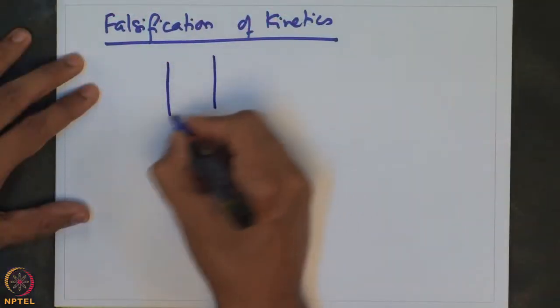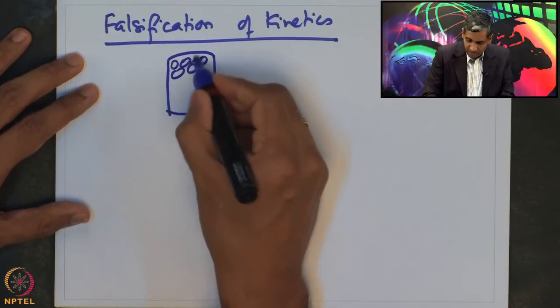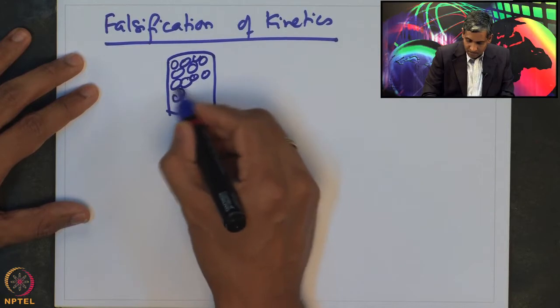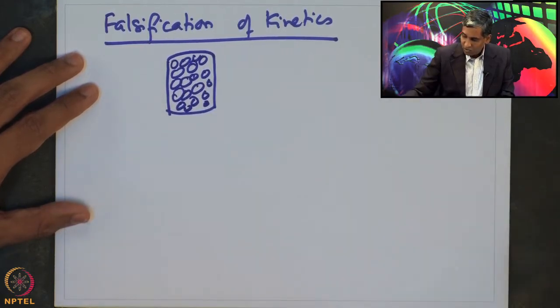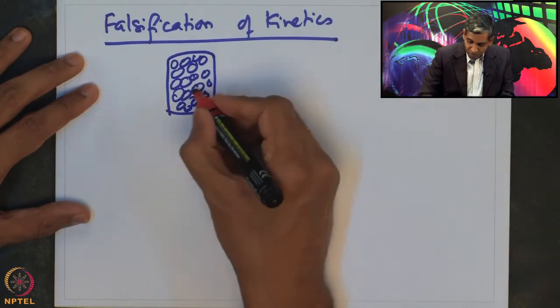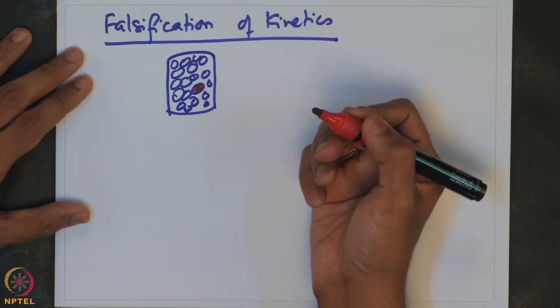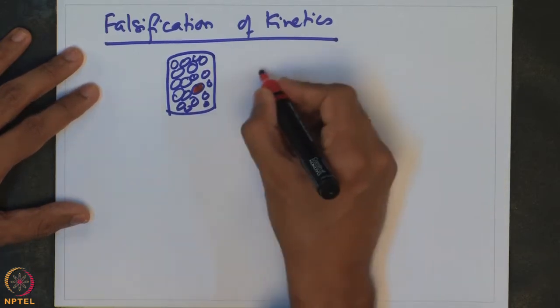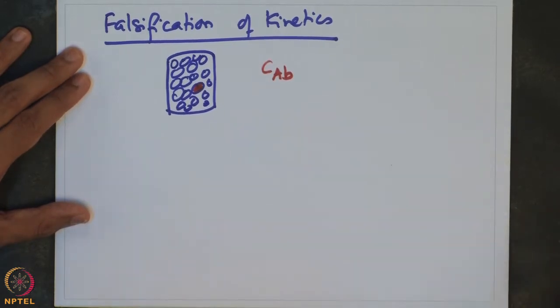So, suppose we have a reactor and it is packed with catalyst. What we just observed is that it is not possible to measure the concentration of the species inside the catalyst pellet. All we can do is measure only the bulk concentration. So, what do we typically get?